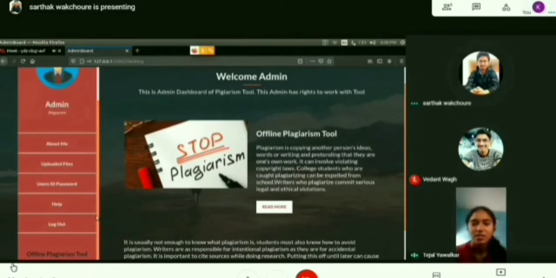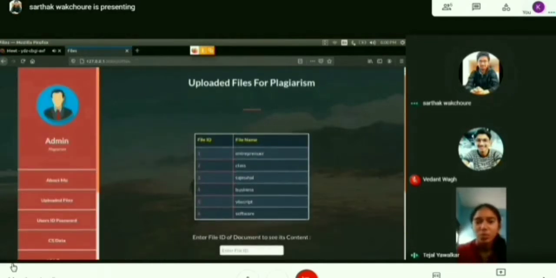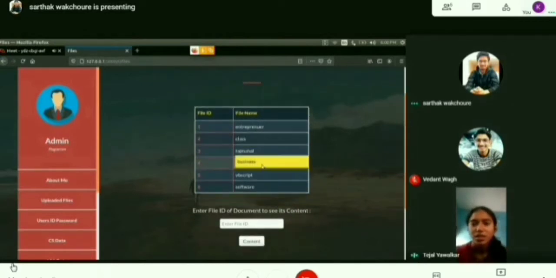Admin has access to the various content of the users as well as the operation table we are performing. Here he can access the files uploaded by the users. Previously we uploaded a software name file which has ID 6. If he fills that ID into the text box given below, then he can view the content of that file.